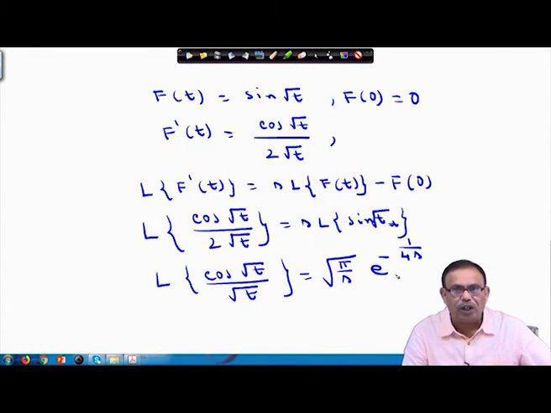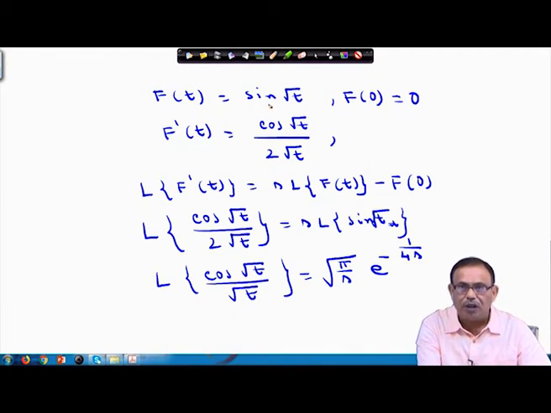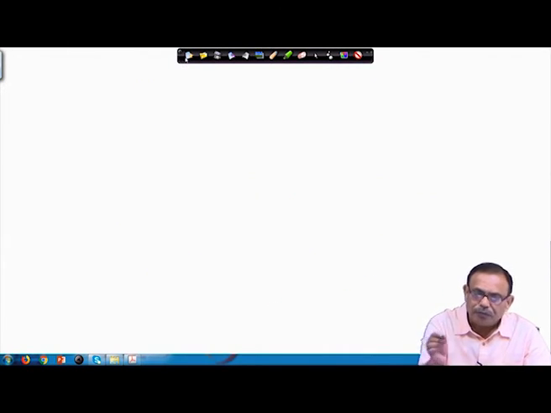So, although the function was complicated, we just took here f t equals sin root t, from there f dash we are finding out, and Laplace transform of f dash t I know is s into this. Although I have to find the Laplace transform of cos root t by root t, I am actually finding the Laplace transform of sin root t, which we have done earlier, and we are getting this result.